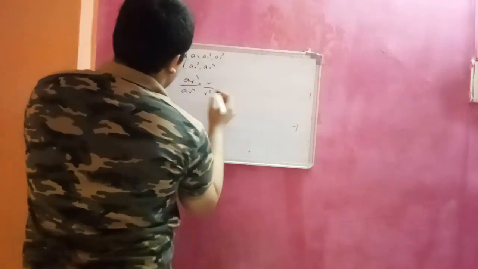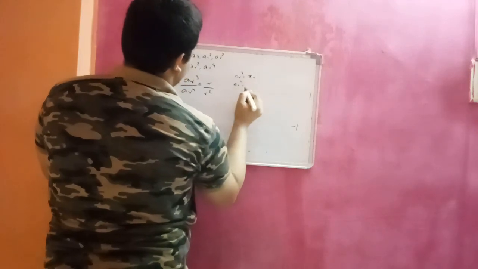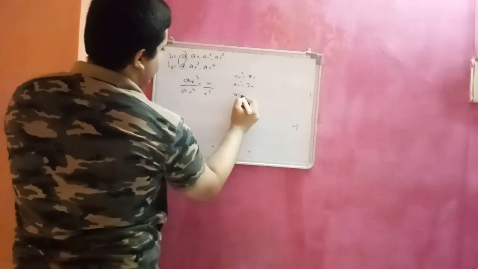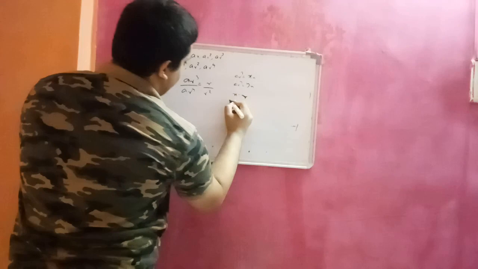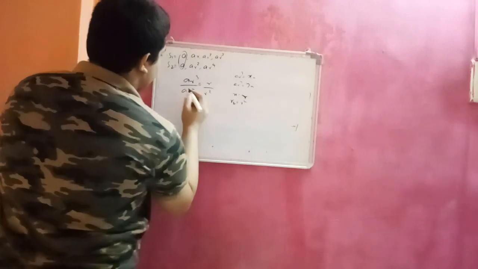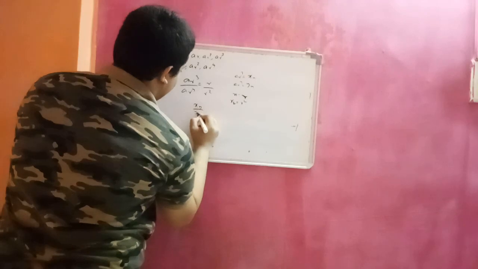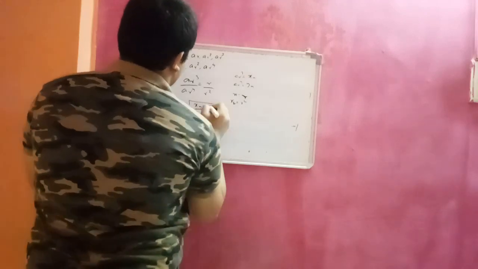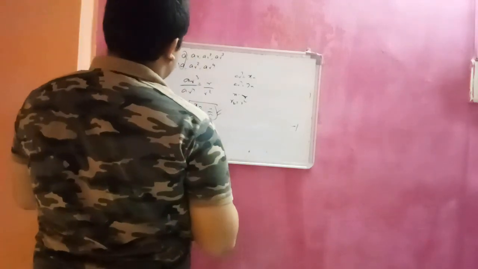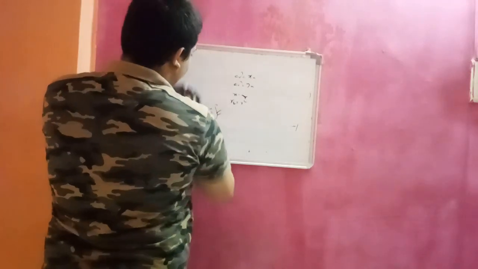Let AR cube be the last term of S1, that is Xn, and AR power 4 be the last term of S2, that is Yn. R1 is equal to R, the common ratio of the first GP, that is AR by AR, and R2 is the common ratio of the second GP, that is AR square by A, which is R square. So we put these Xn, Yn values in this, and we get Xn by Yn is equal to R1 by R2. So we get this relation by taking any condition. Here I take a geometric progression having natural numbers in increasing order. We take any one condition out of 4.